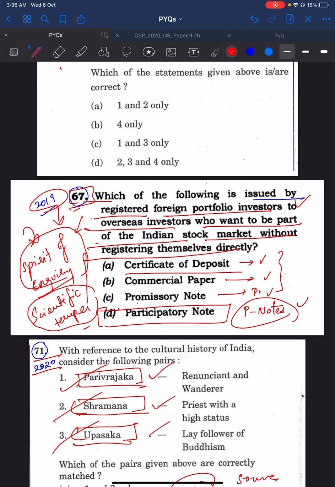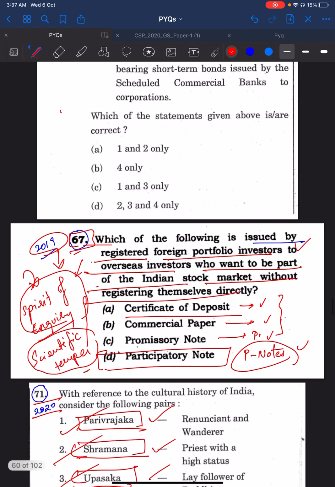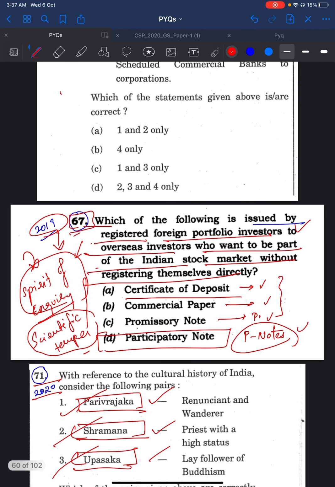UPSC will definitely test them at all levels: prelims, mains, even in the interview. So guys, if you have these qualities, it's good. If you don't, please develop them.